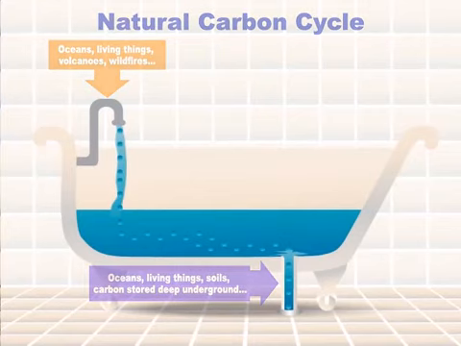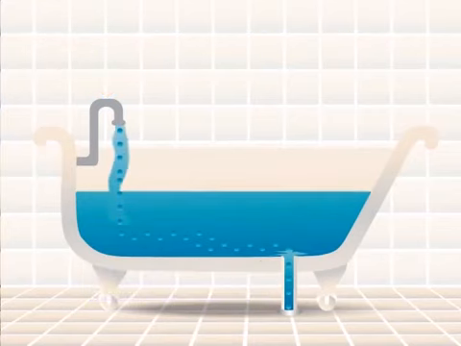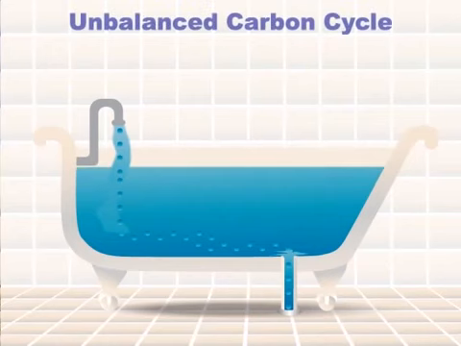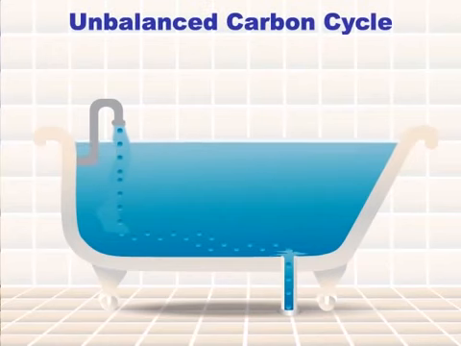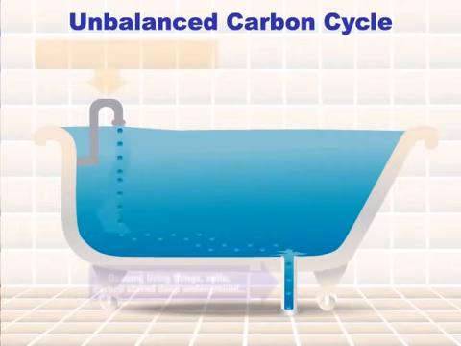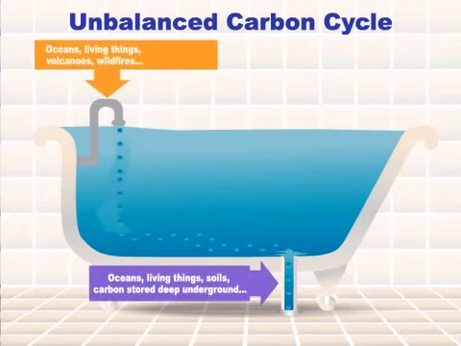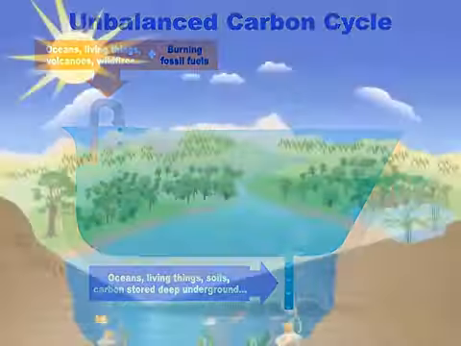But what happens if you add water to the bathtub faster than it can drain away? The tub will fill up and eventually overflow. Something similar is happening in the atmosphere. People are burning lots of fossil fuels and adding carbon dioxide to the atmosphere faster than it can be removed. So the atmosphere is getting overloaded with carbon dioxide.